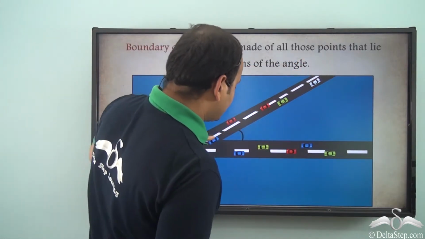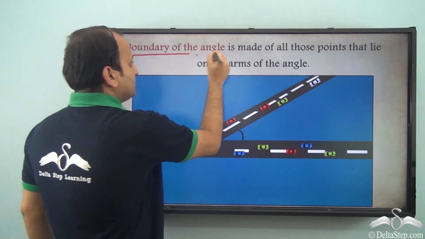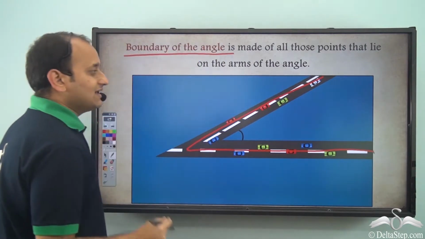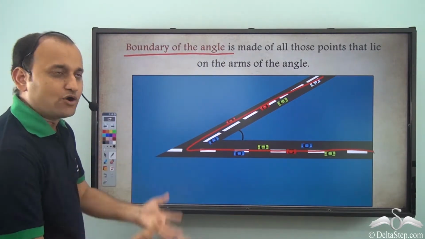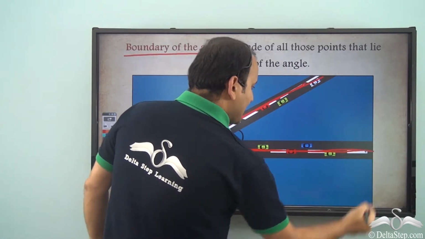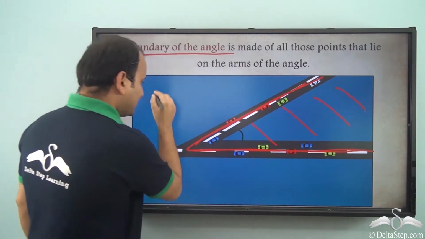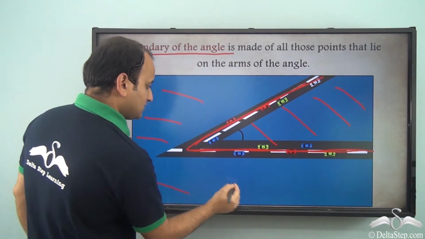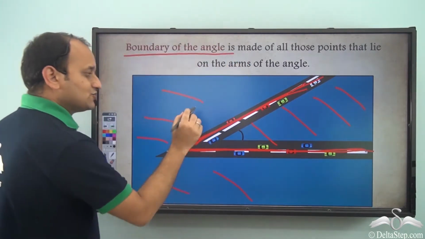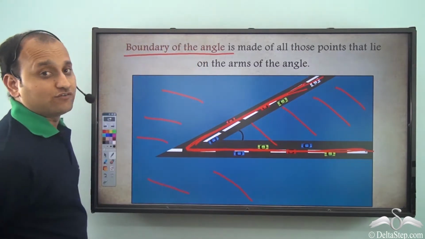So the roads are nothing but boundary of the angle. So this entire shape is basically boundary of the angle. So the arms form boundary of the angle. So we have interior, exterior and boundary of the angle like this. So the cars are actually traveling along boundary of the angle.